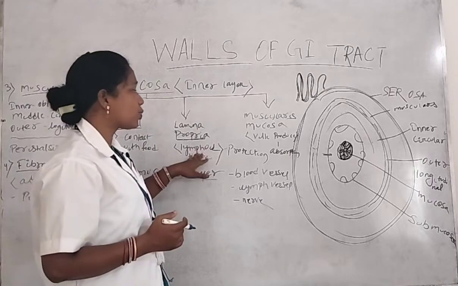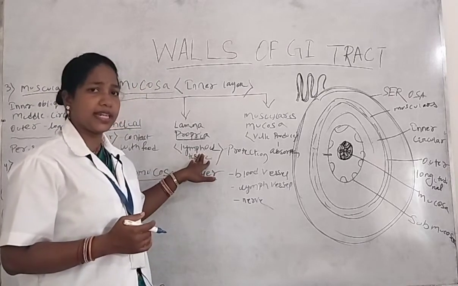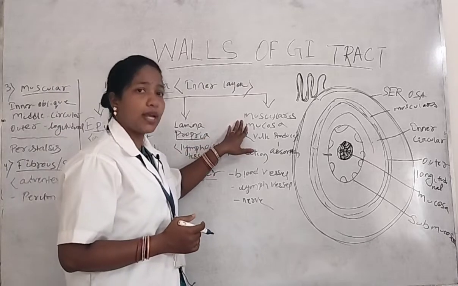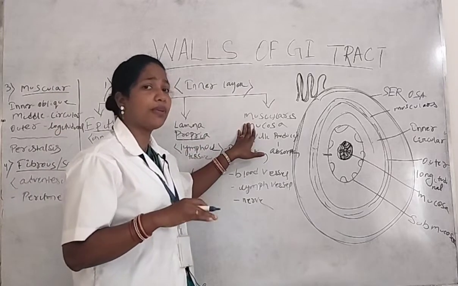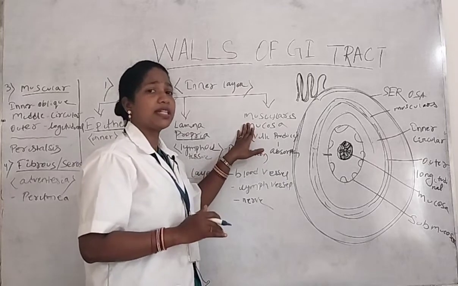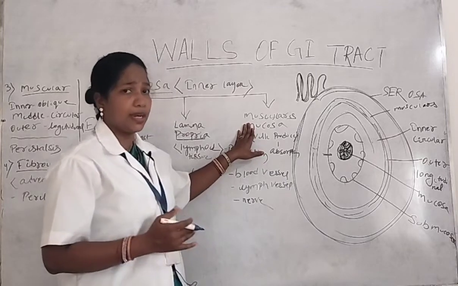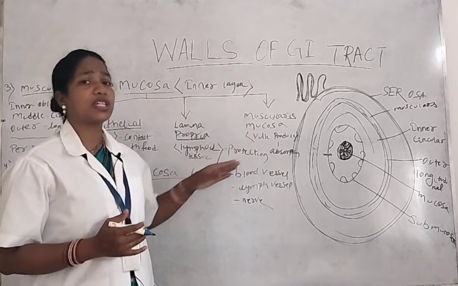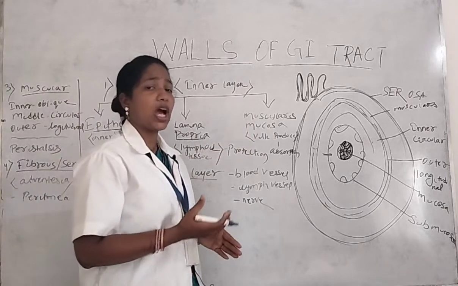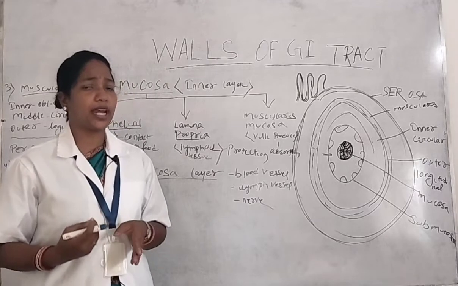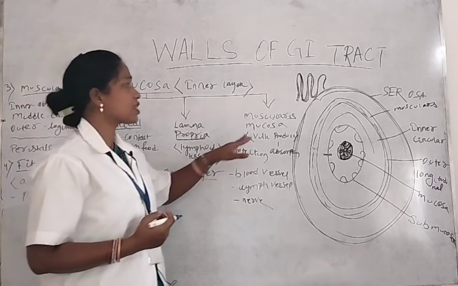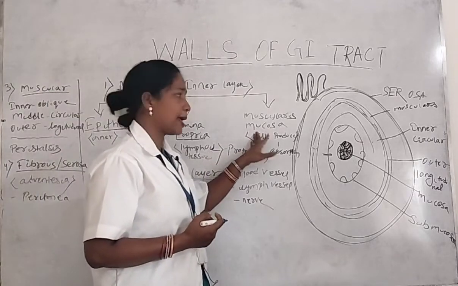organisms, and they should give protection of our digestive tract. Next one is muscularis mucosa. So muscularis mucosa is one type of villi-like structure which is present at the inner surface of the digestive tract. Due to that villi-like structure only, we get absorption of our nutrients, that is carbohydrate, protein, fat, vitamin and minerals. So that is called muscularis mucosa.